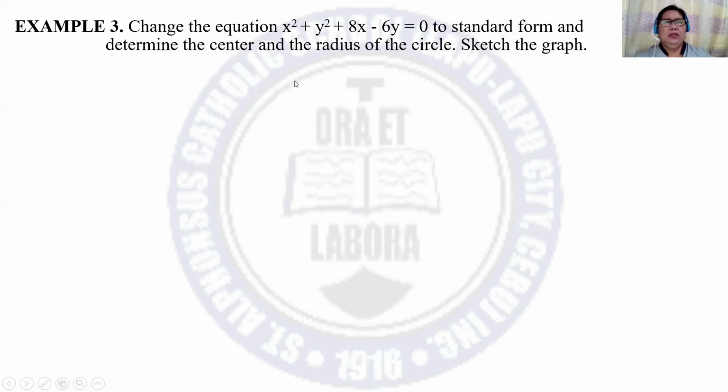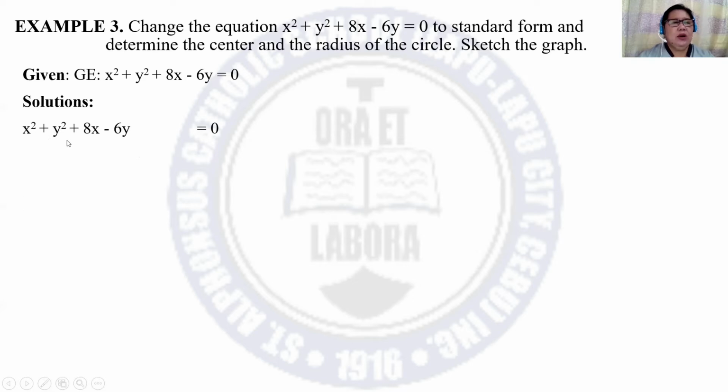Example number 3. Change the equation x squared plus y squared plus 8x minus 6y equals 0 to standard form, and determine the center and the radius of the circle. And then you have to sketch the graph of the circle. So this is the given. For the solutions, you copy first the general form of the equation. And then you arrange and leave a space for the third term, and for the two additional constants.